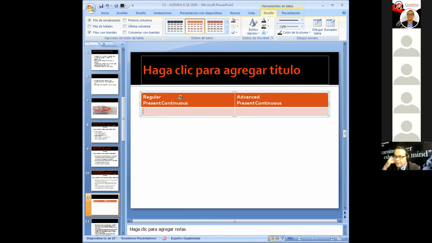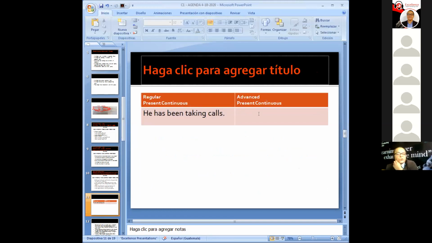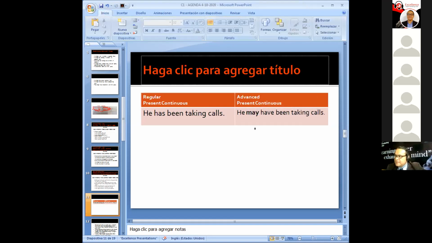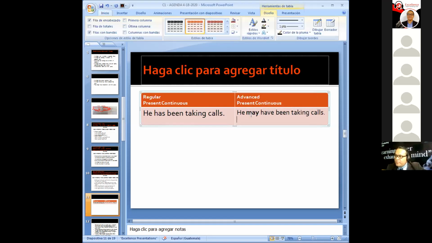Okay. So regular present continuous, no modal verb. Do you see that? No modal. Advanced present continuous. What's the difference? It has a modal verb. Do you see that? And obviously, when you use a modal verb, the auxiliary needs to be in the base form.